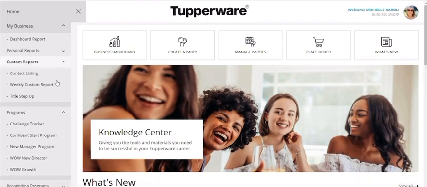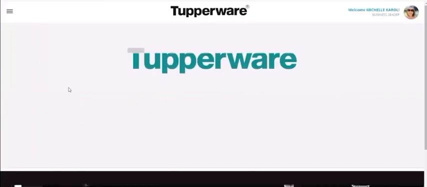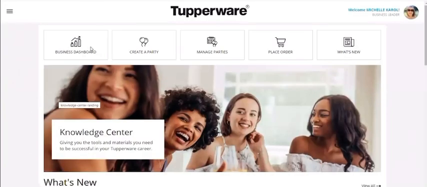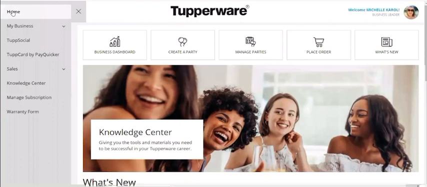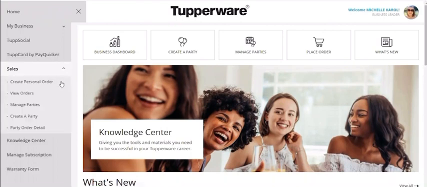And then we also have your home screen. I'm just going to go back here for just a second. When you click your home screen, it's just going to bring you back to your dashboard, create a party, and the quick little easy links here, okay? Also on this drop-down screen is your sales, and we're going to come back to that later. You're also going to be able to create orders, view orders, manage parties, create parties, and all of that here.